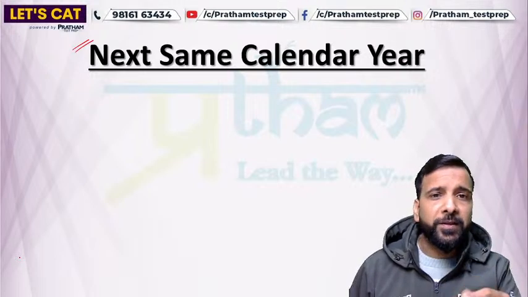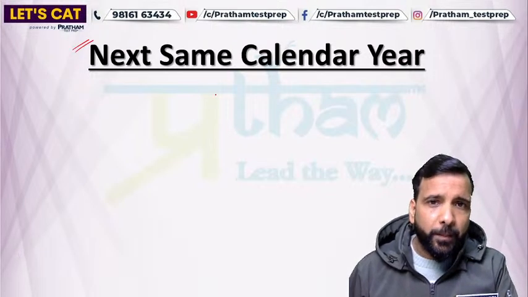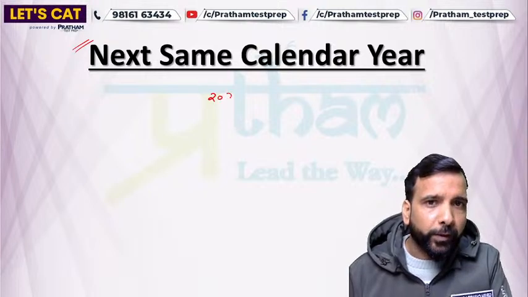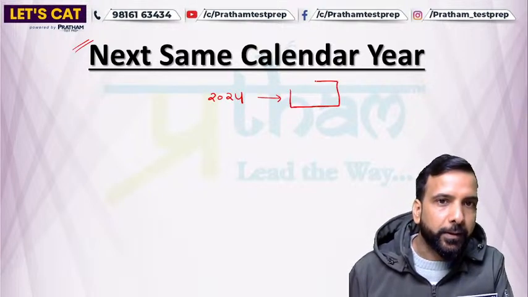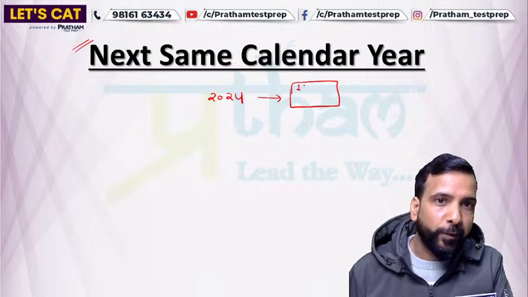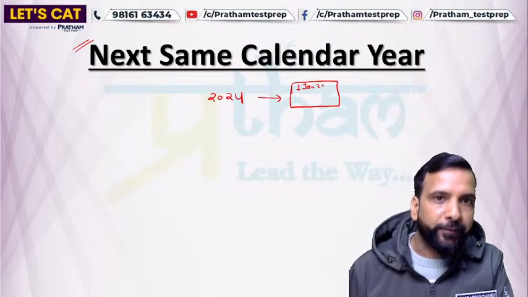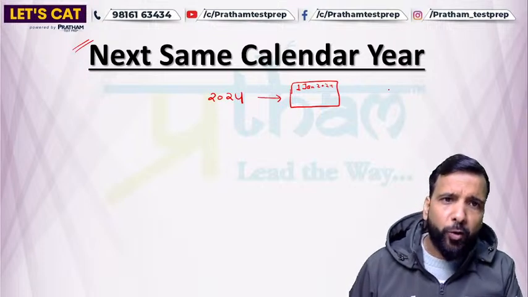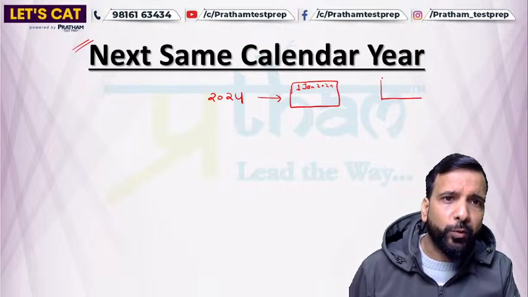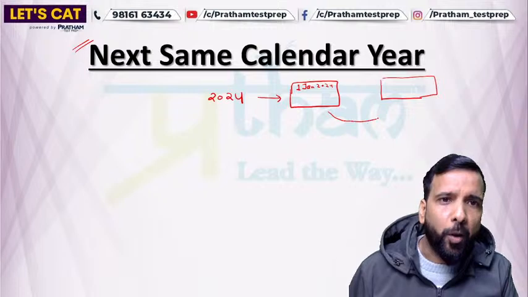So same calendar year means what? Let's say this year is 2024. For this year we have a particular calendar, right? 1st January 2024 will be some day, let's say Monday or Sunday. Which next year will have a calendar that is exactly a copy paste?